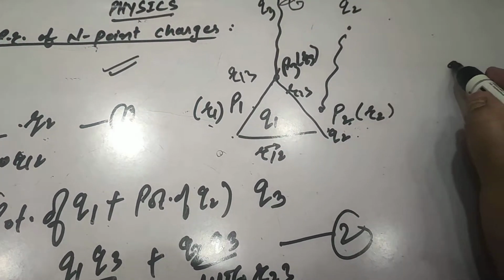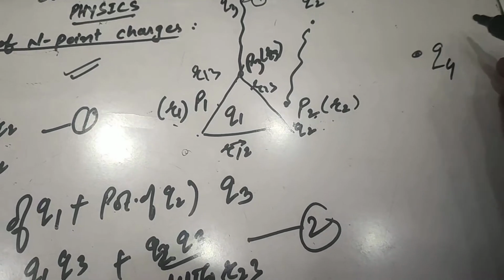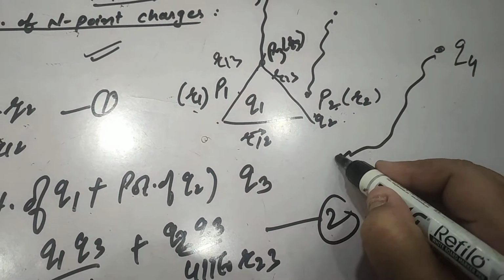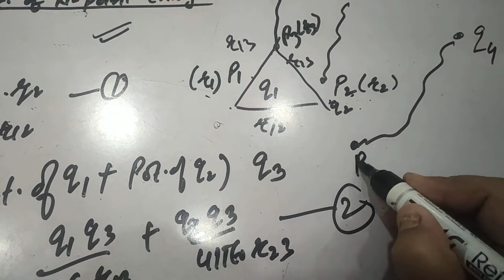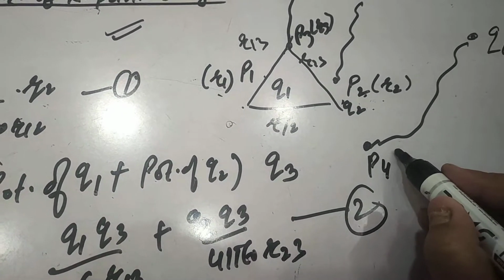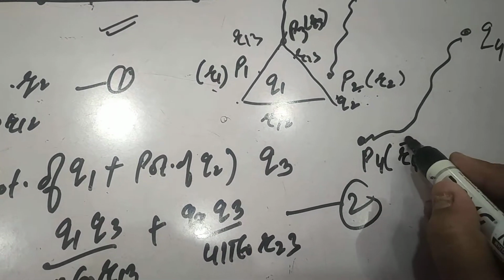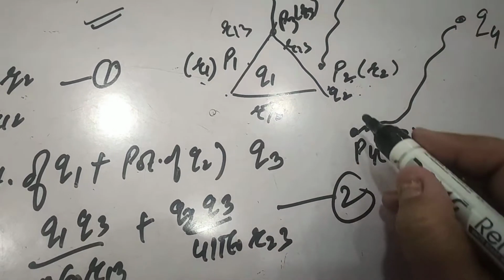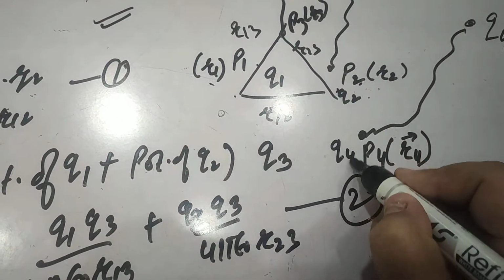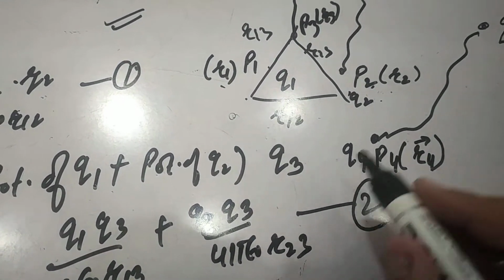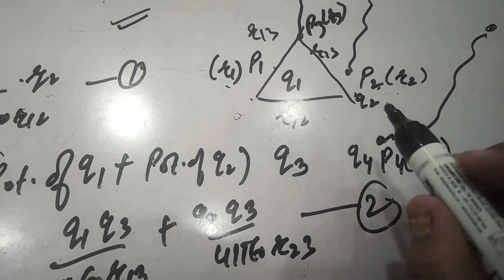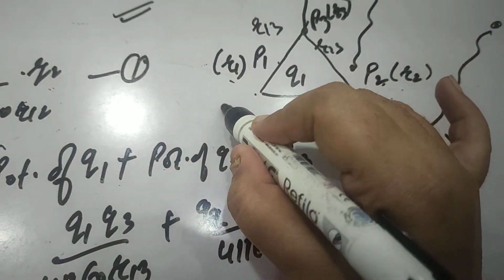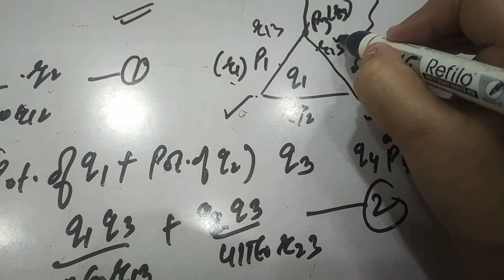Similarly, let q4 be another charge which is at infinity and we have to bring it to the position P4, with position vector r4. When we bring this charge q4 to this position, work has to be done against the potential of q1, q2 and q3.